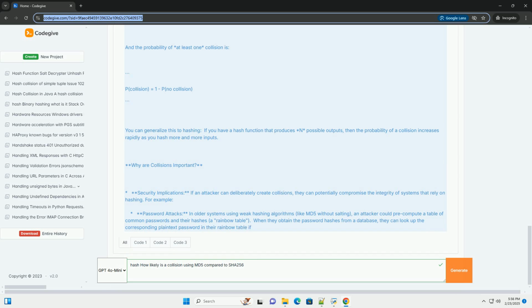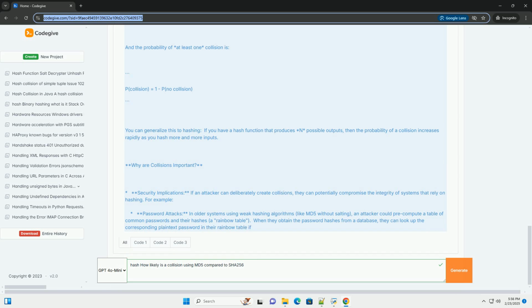2. hash_string_md5(input_string) takes an input string. input_string.encode('utf-8') encodes the string into bytes using UTF-8 encoding. Hashing algorithms operate on bytes, not strings. hashlib.md5(encoded_string) creates an MD5 hash object. .hexdigest() returns the hash value as a hexadecimal string.